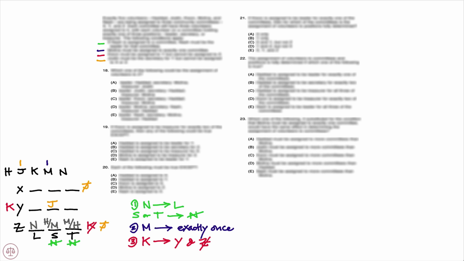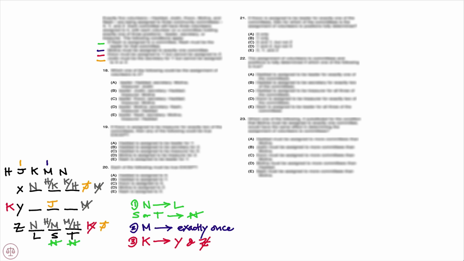Notice now we have placed our only M, which tells us that M cannot appear in Committee Y or Committee X. And now you notice again for Committee X, we have eliminated 2 of the 5 volunteers. So the only possibilities that remain for X are H, K, and N. And again, we know if N is present, N is the leader. So then we're going to have reverse dual options of H and K for secretary and treasurer in Committee X.